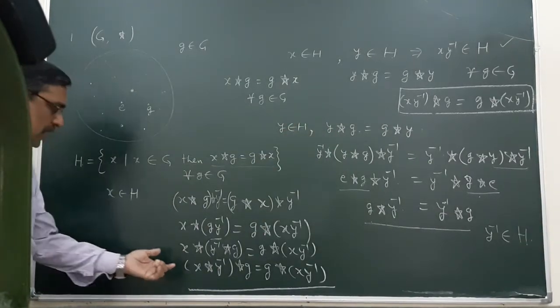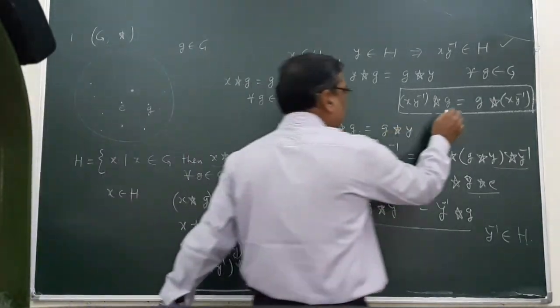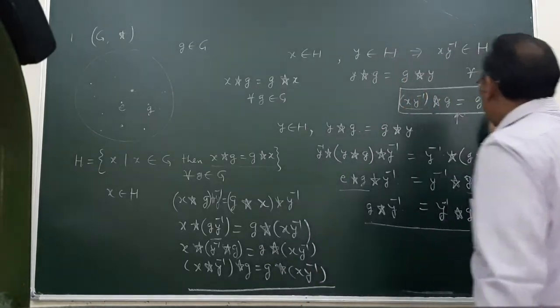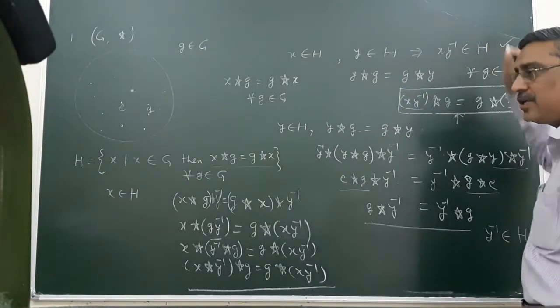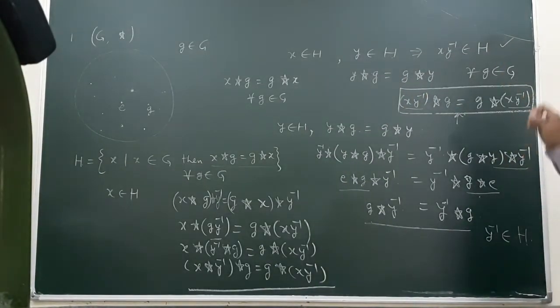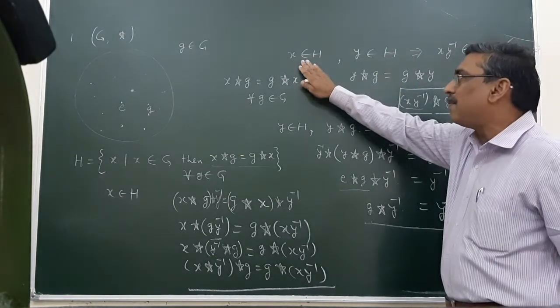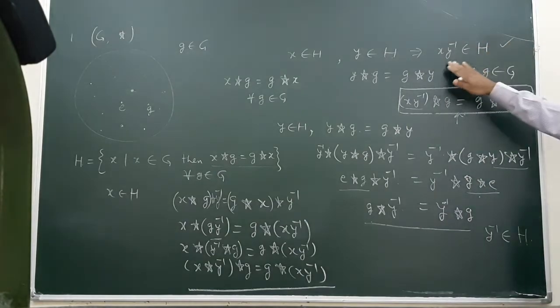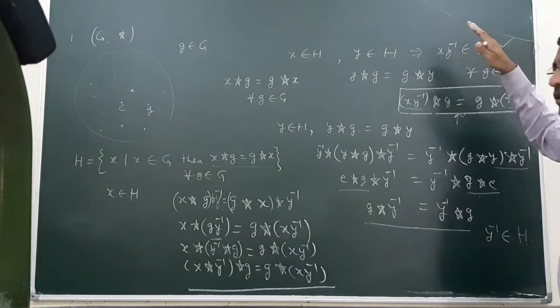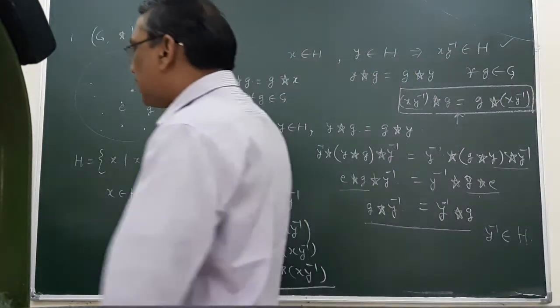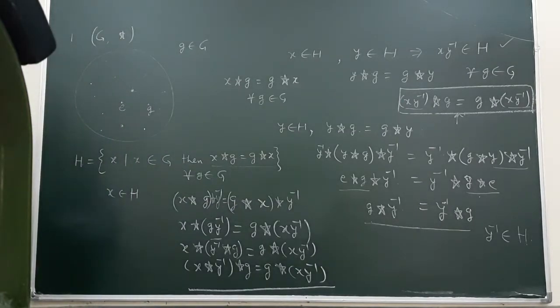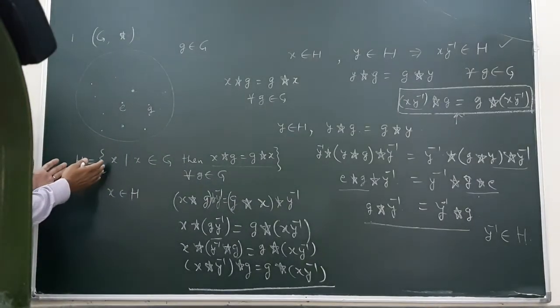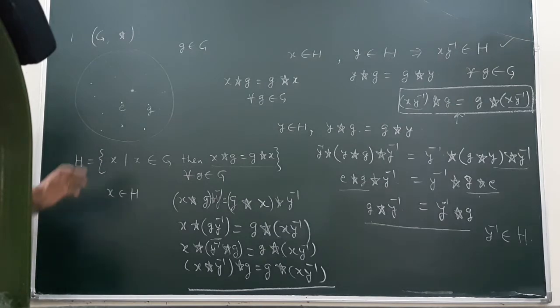So from here we can say x y inverse is an element of H, and we know x is an element of H, y is an element of H, and we proved that x y inverse belongs to H, therefore H is a subgroup. In this way we can prove this is a subgroup, and this subgroup is known as the center of the group.